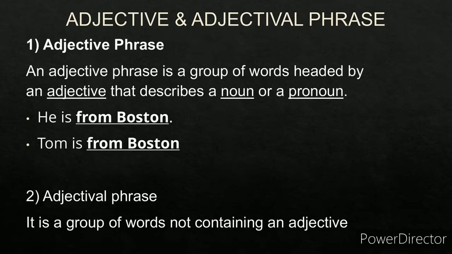Tom is from Boston. Tom is the noun here, and more information is given about Tom. So Tom is from Boston. So from Boston becomes the adjective phrase. An adjective phrase is a group of words, not necessarily containing only an adjective.